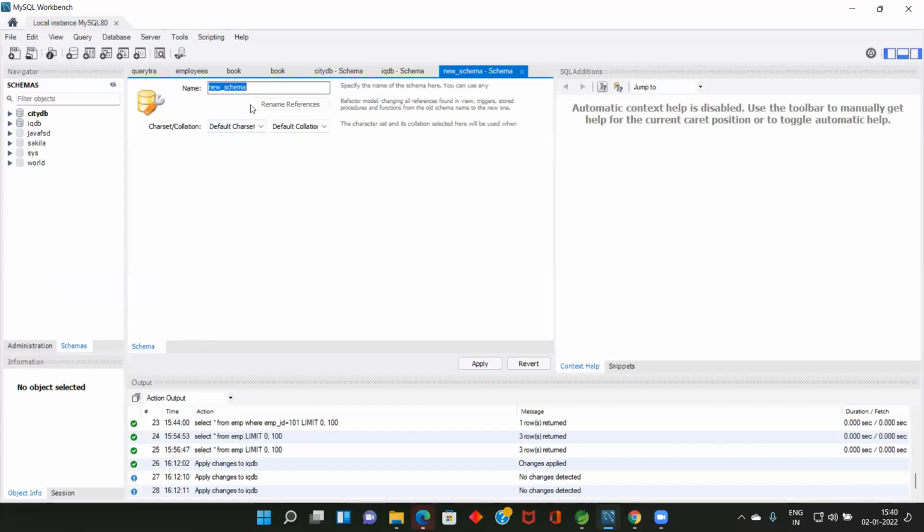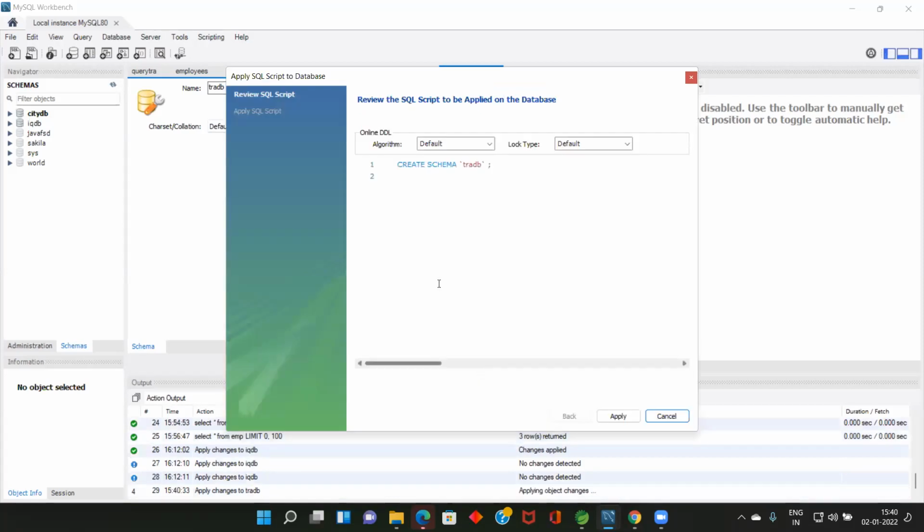In here, give some name, any meaningful name. I'm going to give some name like TRADB, training database. Anything you can give. And after that, click apply. And see here, create schema TRADB.